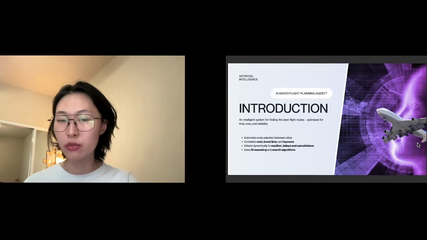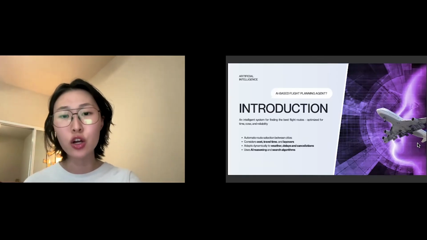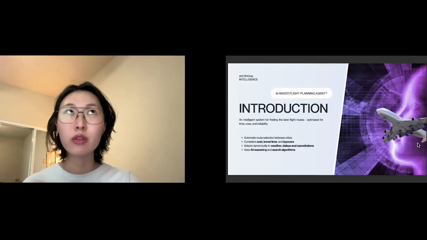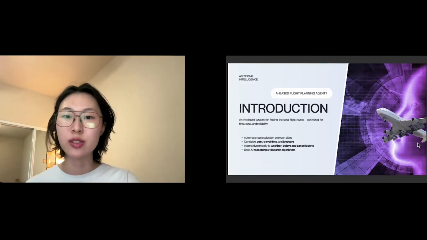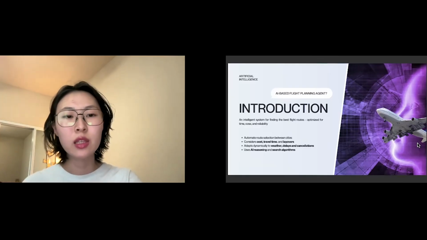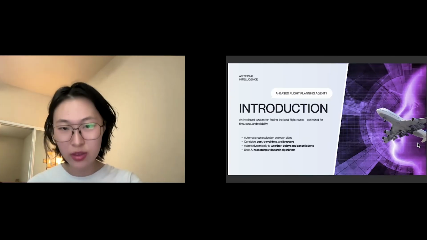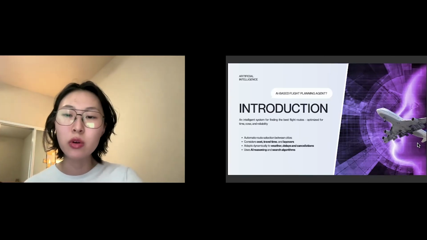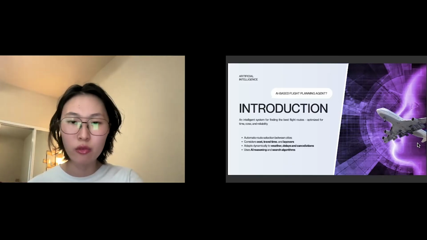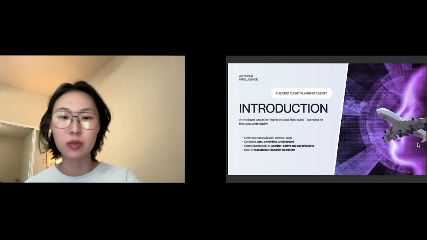For example, if a storm hits or a delay occurs, the agent immediately re-evaluates and adjusts. By applying artificial intelligence reasoning and search algorithms, the system behaves almost like an expert assistant that never gets tired or confused.